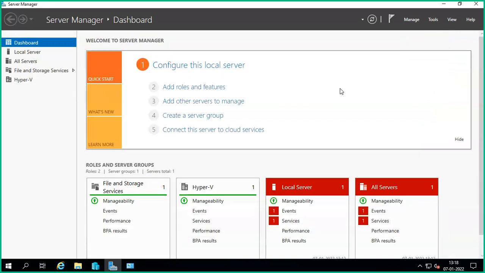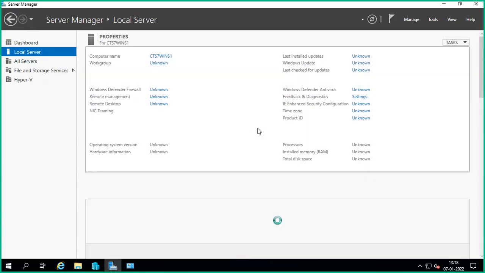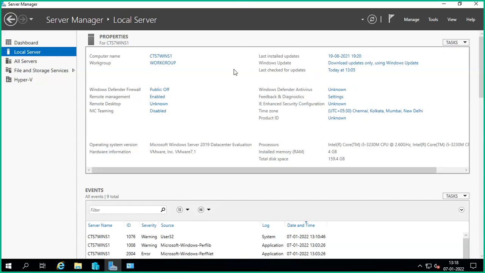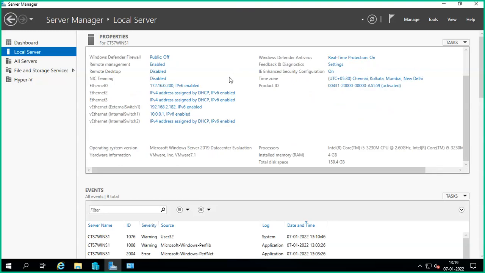It is for my virtual machine. So guys, see here, a local server. Everybody knows server, right? In my server, I have four physical NICs.